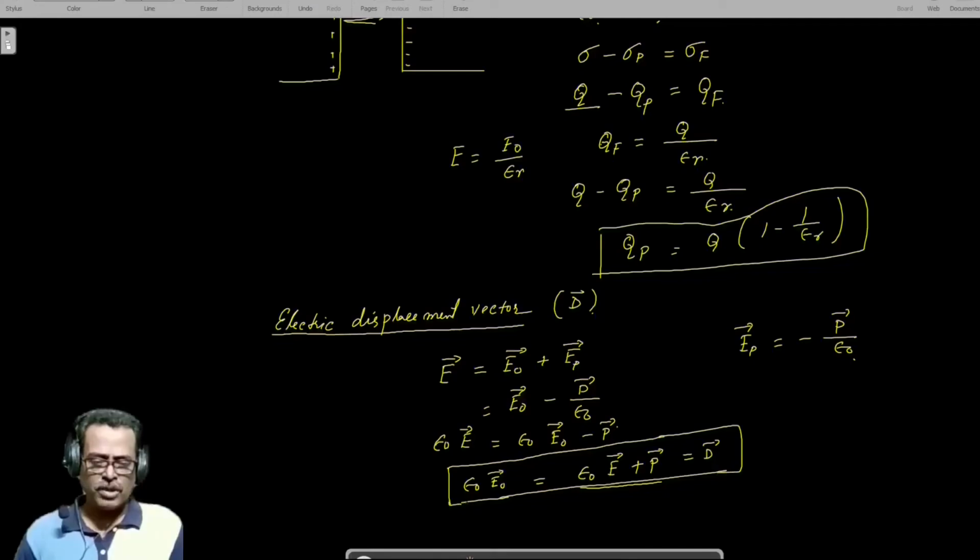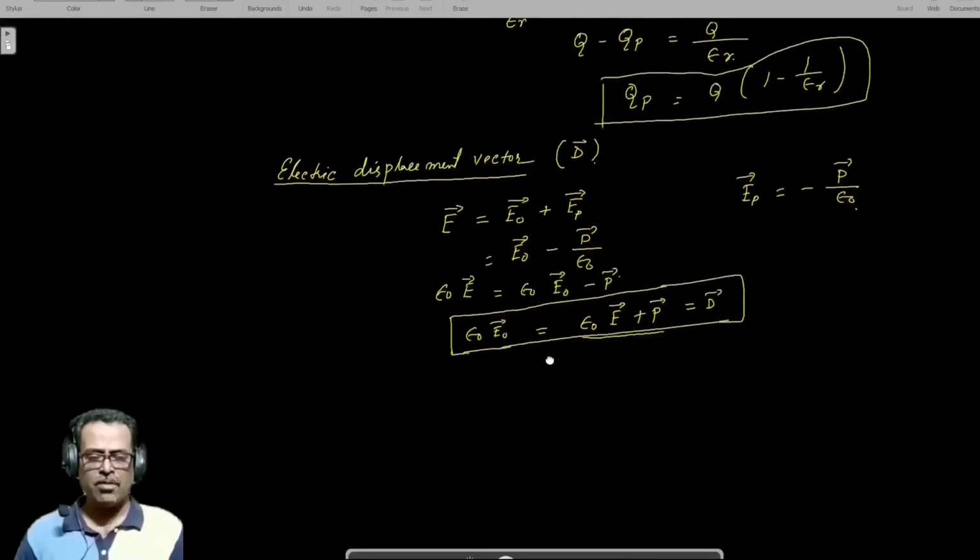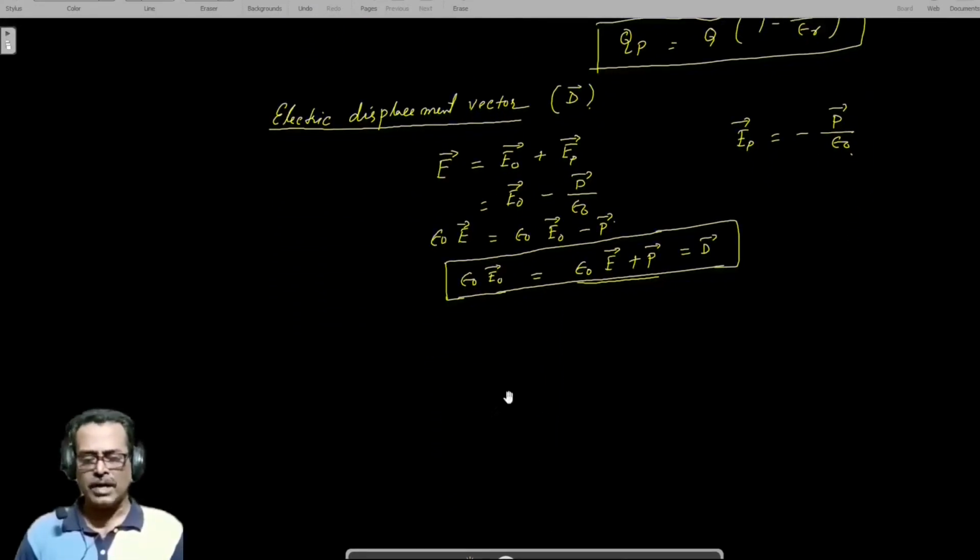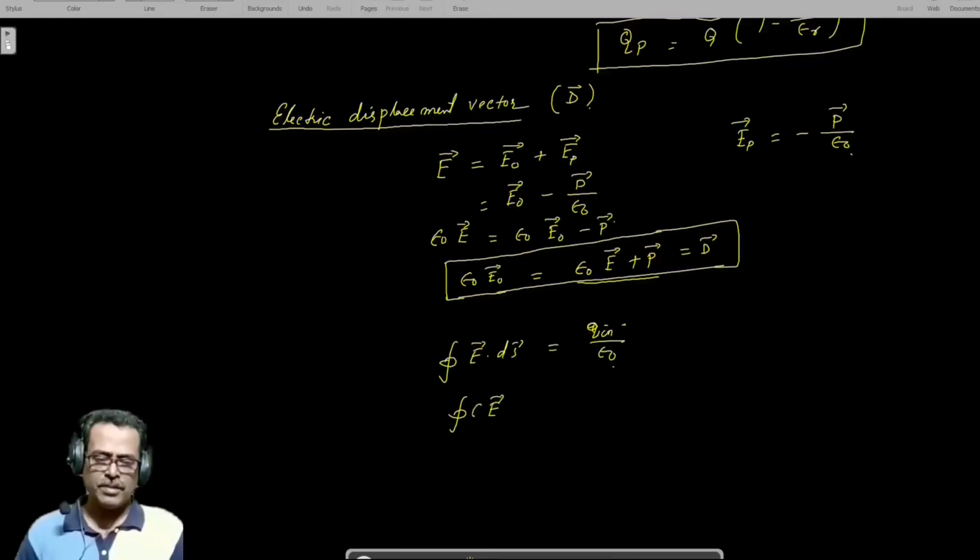This is very important because we can apply Gauss's theorem in dielectric medium using this displacement vector. According to Gauss's theorem, the integral of E dot ds is equal to Q in by epsilon 0. So we can write it as epsilon 0 E ds is equal to Q in.